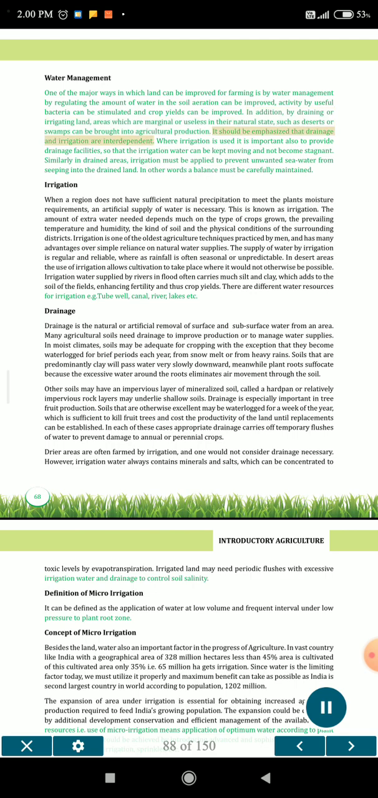It should be emphasized that drainage and irrigation are interdependent. Where irrigation is used, it is important also to provide drainage facilities, so that the irrigation water can be kept moving and not become stagnant. Similarly, in drained areas, irrigation must be applied to prevent unwanted seawater from seeping into the drained land. In other words, a balance must be carefully maintained.